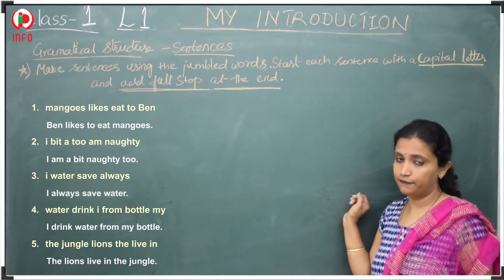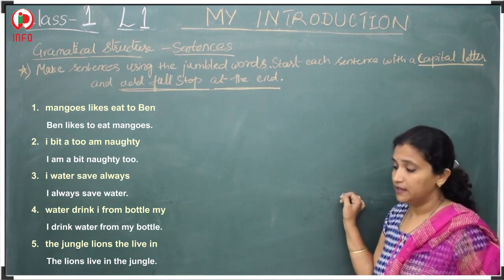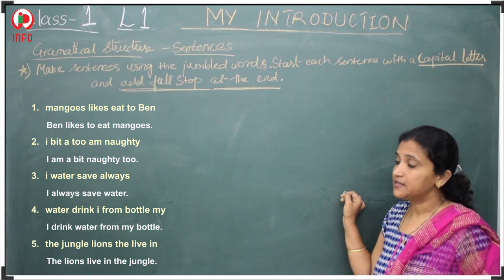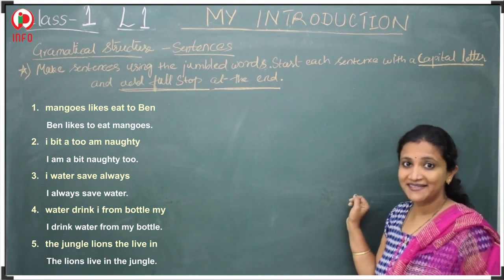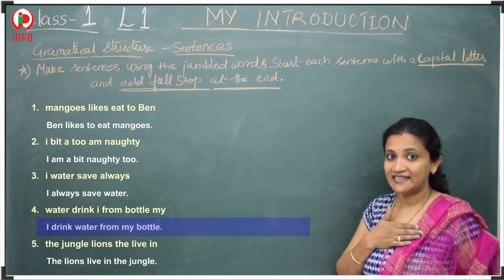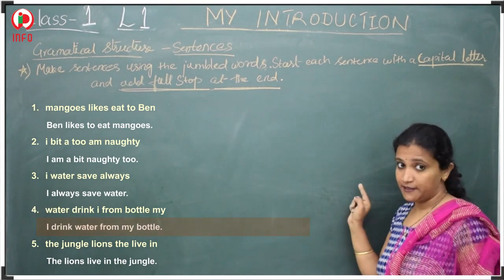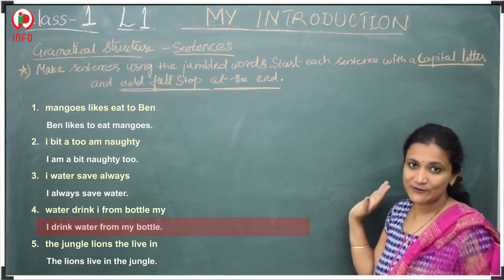Next sentence is, water drink I from bottle mine. Shall we make it correct? I drink water from my bottle. Yes, I should be capital and after bottle there should be a full stop.